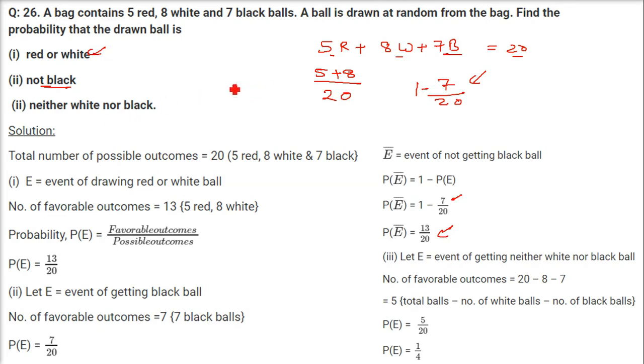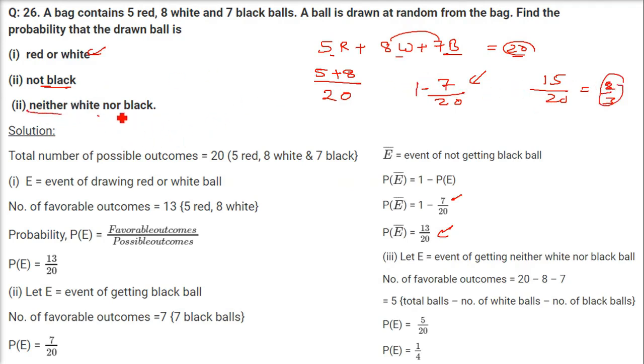Now let us come to white or black. So find out the probability of white and black. What is the white and what is the black? If you add them, it is going to be 15. So white or black probability is given by the total number of white and black divided by the total number of balls, that is here 20. So 15 by 20, that is 3 by 4, is the probability of white or black.